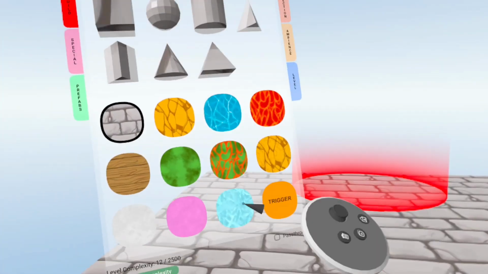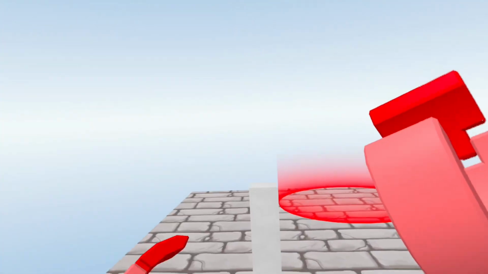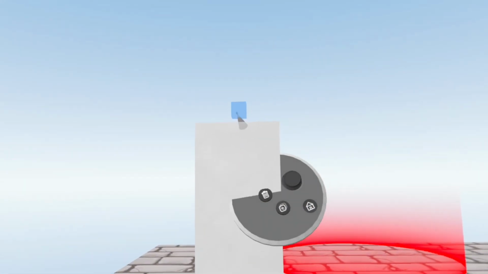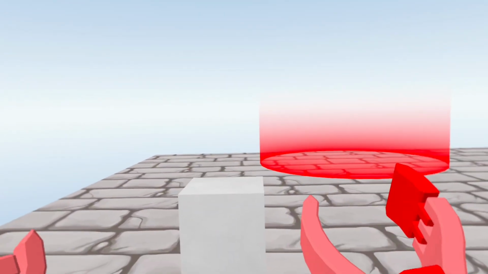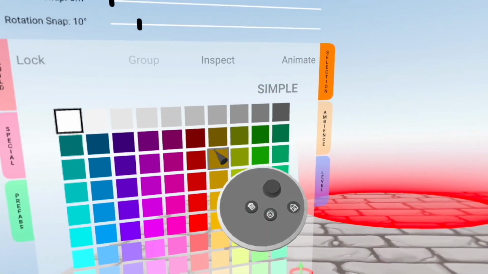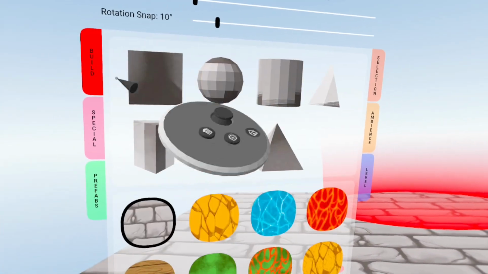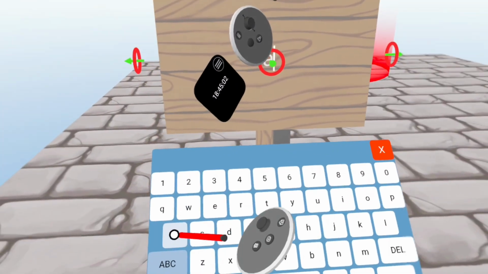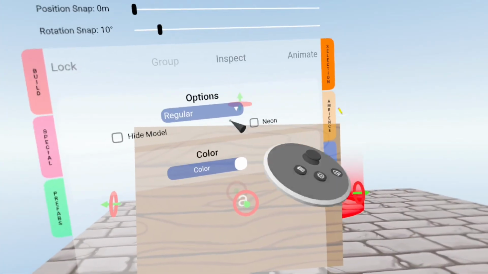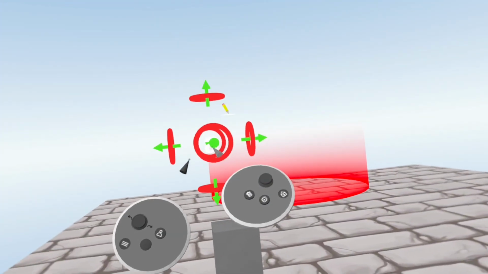So, first you want to get how you're gonna type the letter. Okay, so now you want to make it gray. And then you can make it anything you want. And then you want to assign. Make sure it has A. You can make it any letter you want. And then you hide the model. Bold neon.